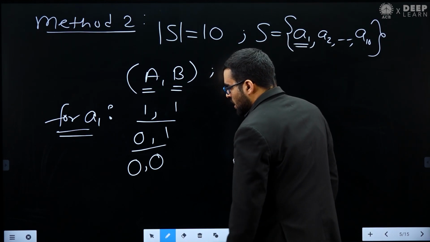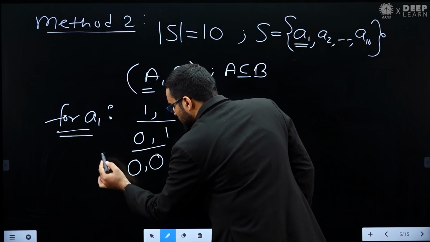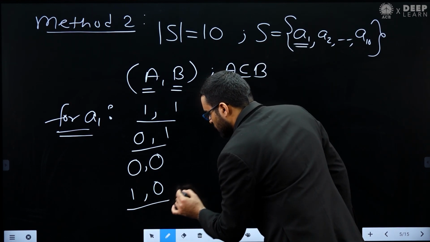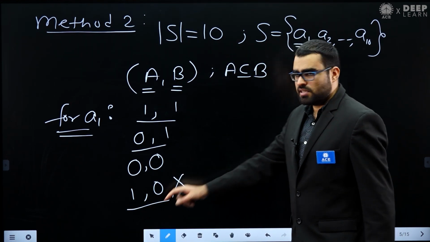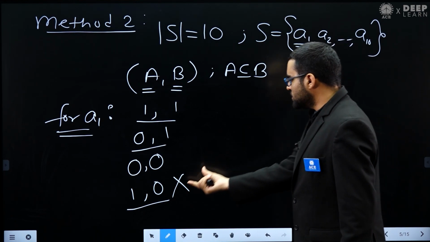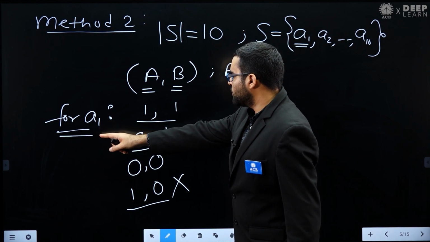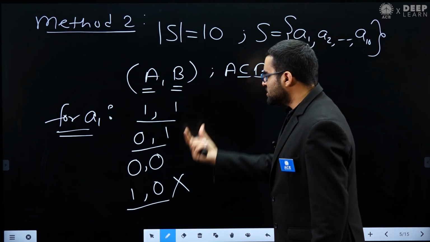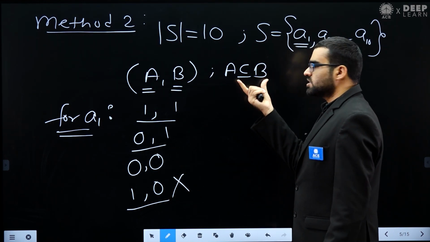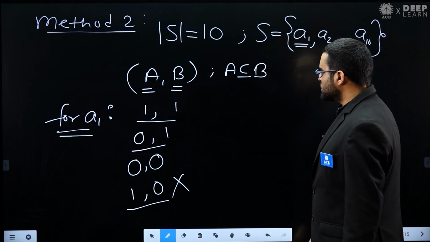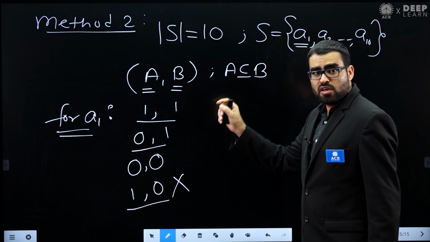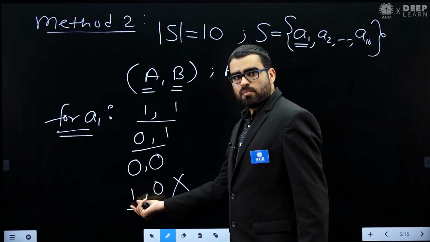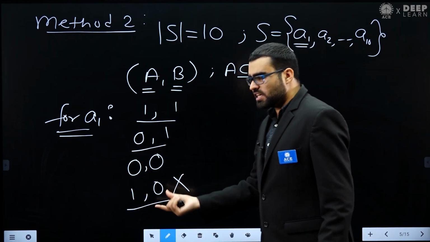What is another possibility? I put this element A1 in A, but I do not put it in B. This case is not possible. Why? Because in this situation, this condition is violated. A1 is present in A, but A1 does not belong to B. This condition says that A is a subset of B, which means every element of A must be an element of B. But here A1 is an element of A, but not an element of B. So this case is not possible.